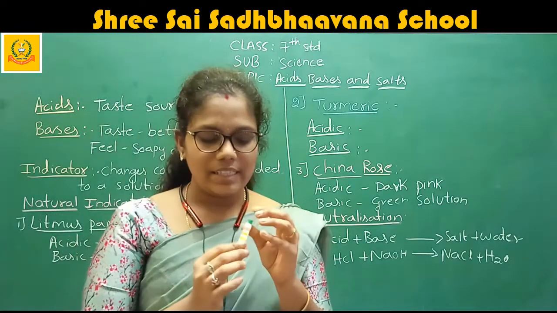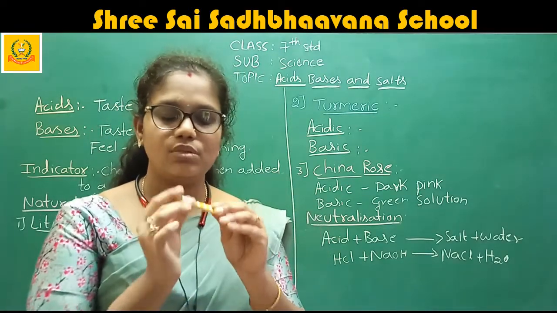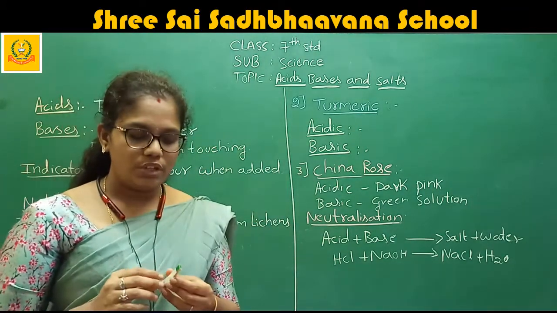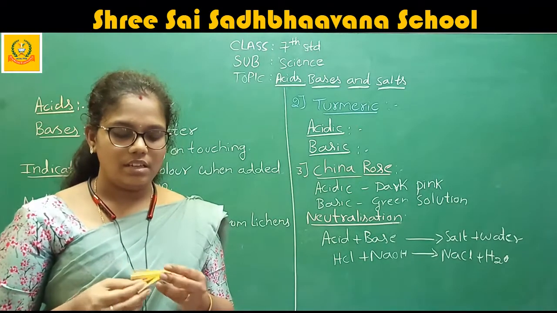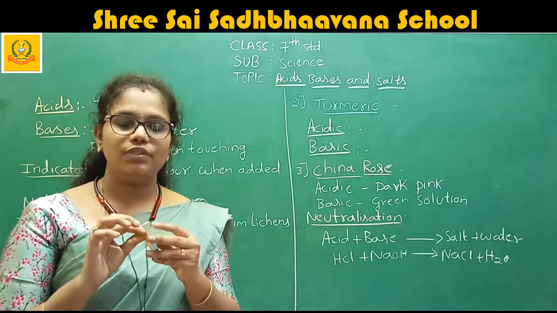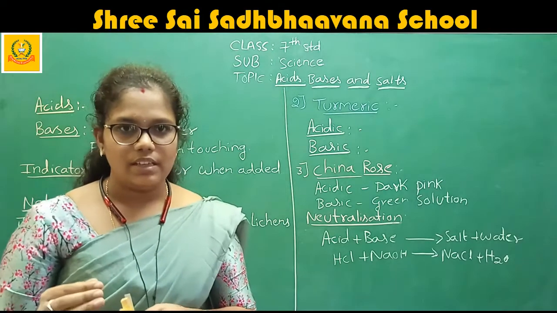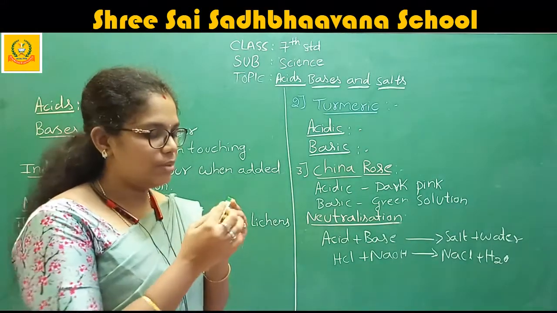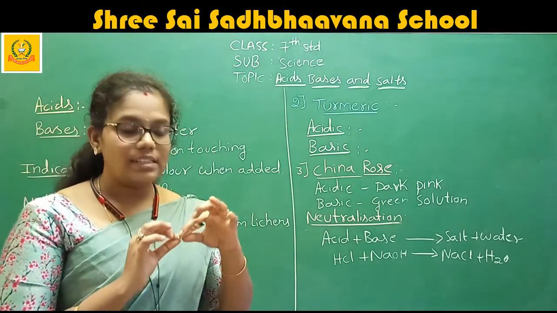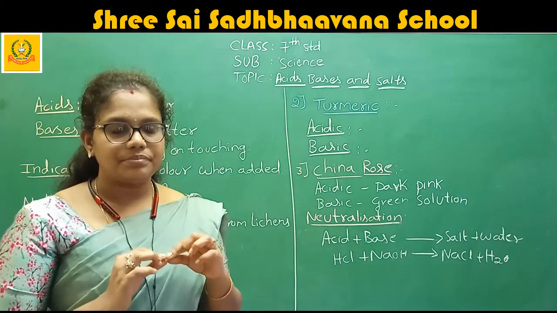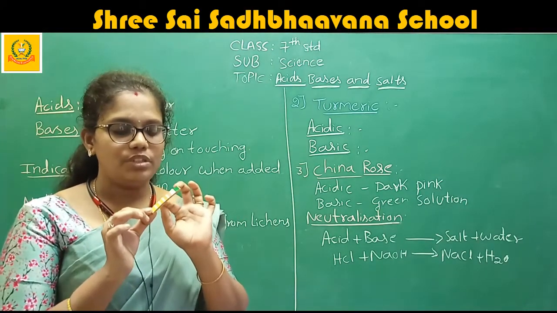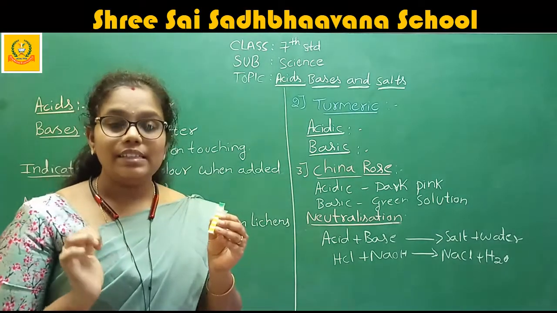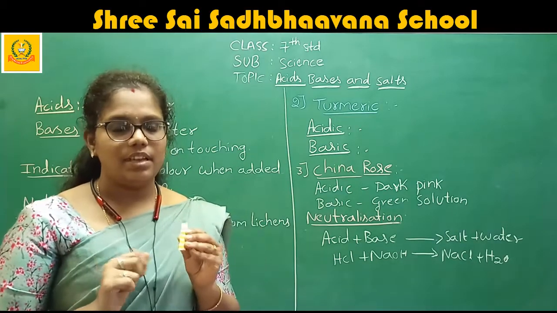How are we going to recognize by seeing this color using the pH paper? This is also one of the natural indicators. If you check this, if the color comes from 1 to 7, if any of these colors comes from 1 to 7, then these are considered as acids. If you put this paper into any solution, and the color comes between 1 to 7, then these are considered as acids.